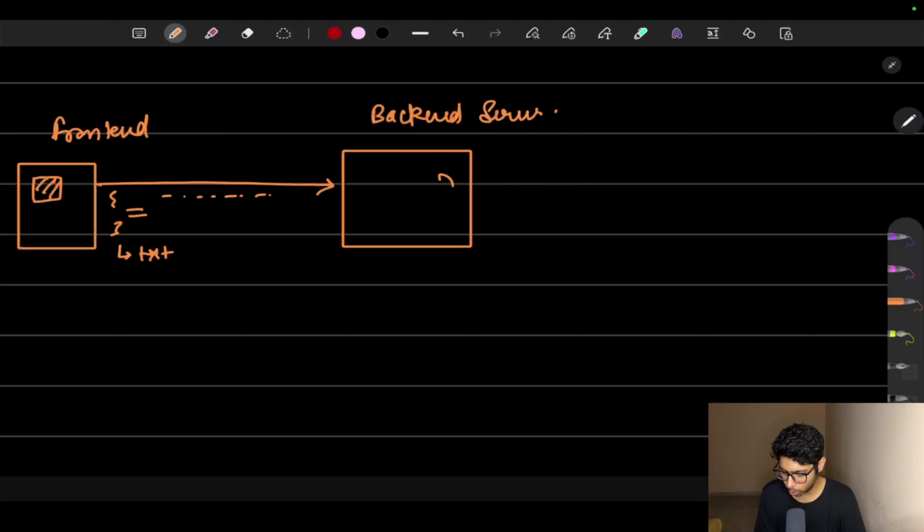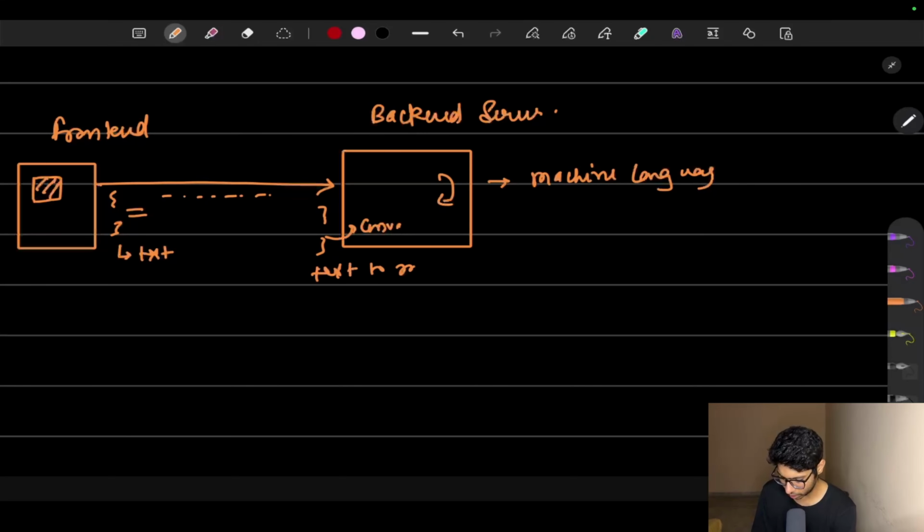Then after that, the whole procedure is going to happen in the form of machine language, because code is not going to understand this text. Code is going to understand machine language. So it means that when our API reaches our backend server, there is going to be a conversion from our text to machine language. Here also, the code understands machine language, and there is also a conversion from machine language to text.